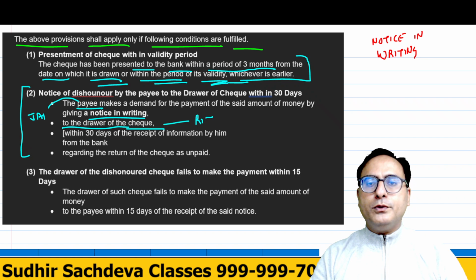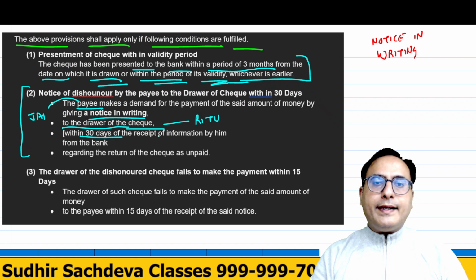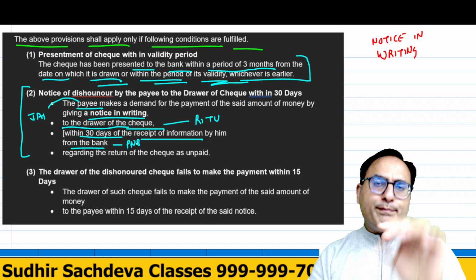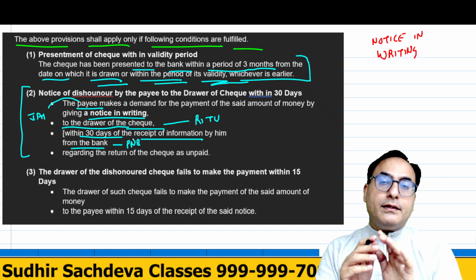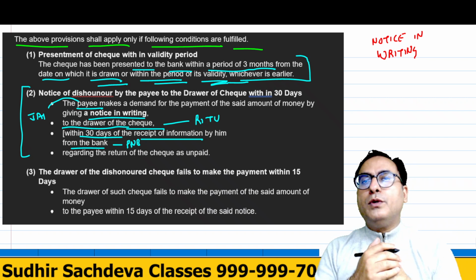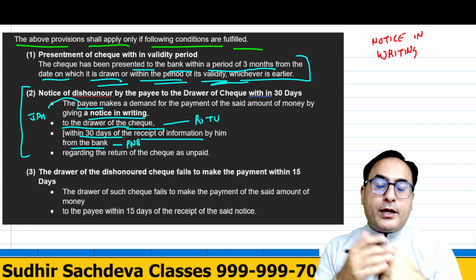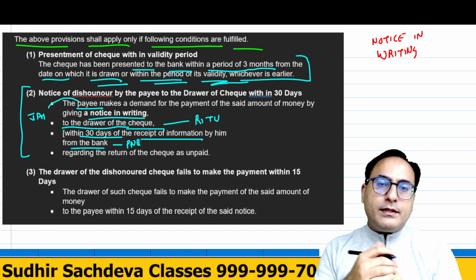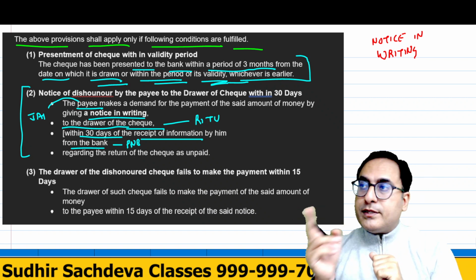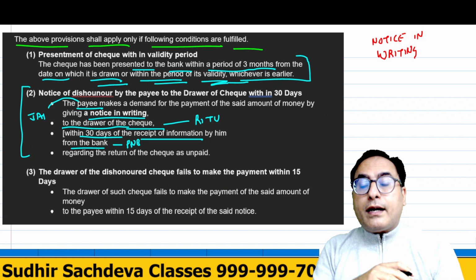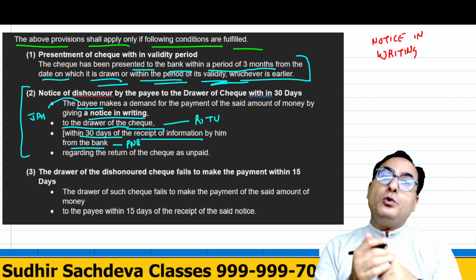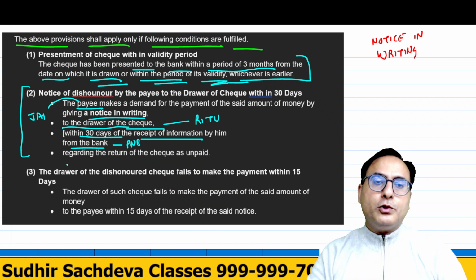Who is the drawer of the check? The drawer is Ritu. Within 30 days of the receipt of information by him from the bank. Who will inform him? Punjab National Bank. His bank will inform him that the check which was given by you has been dishonored because of insufficiency of funds. Now please take your steps. Mr. J, go and write a notice to the drawer of the check, Miss Ritu.